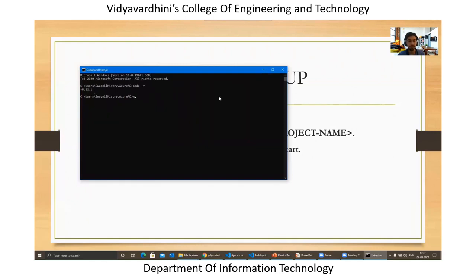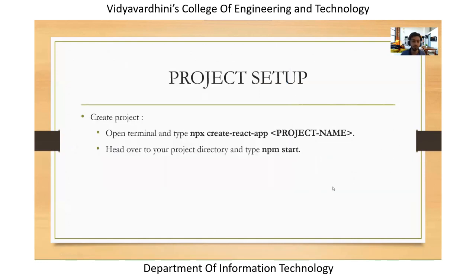And once this is done, you can write npx create-react-app and your app name. In this case, the app name can be whatever name you want. I'm not going through all these things right now, but we'll take a look at the structure later on, and we'll also look at what the use of npm start is, right?